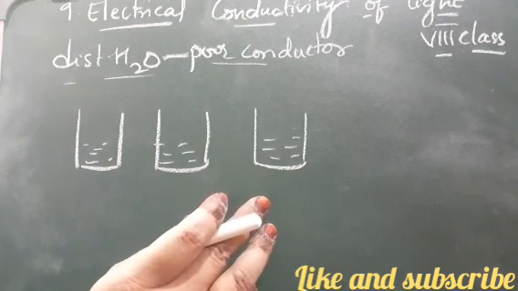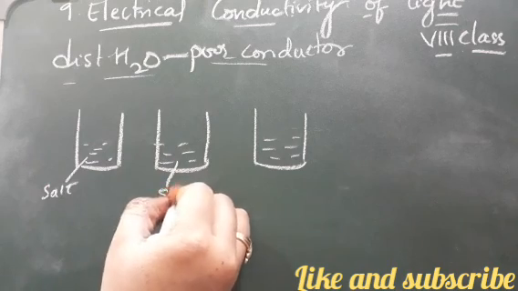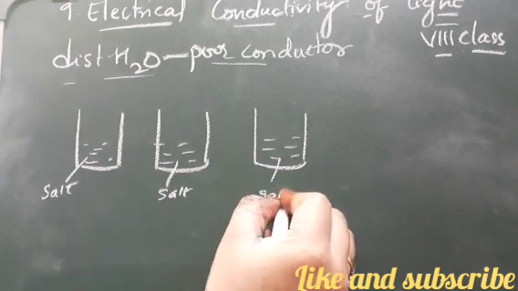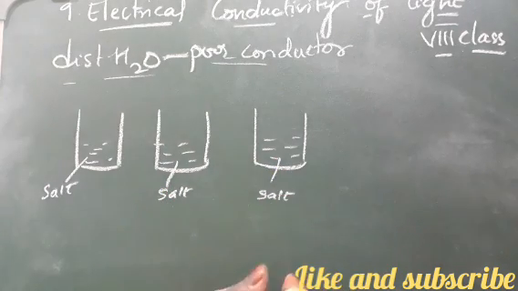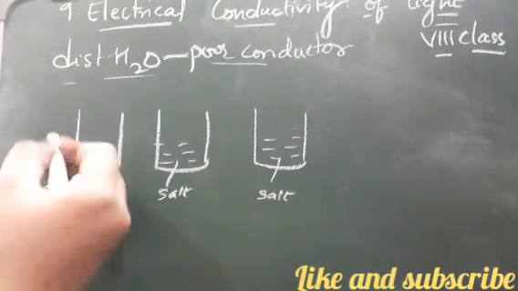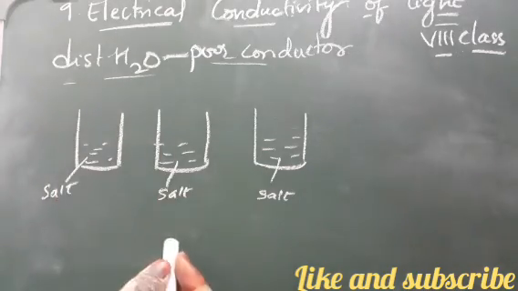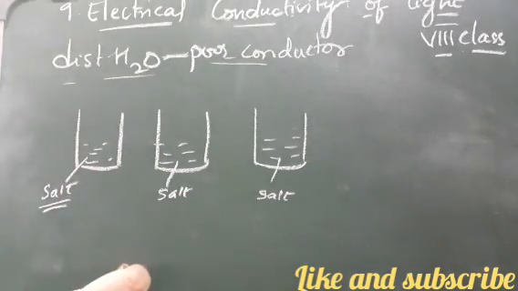Now we are going to add some amount of salt in all the containers. As I said in my previous class, salt is a good conductor because it has ions, that is Na+ and Cl-, and that helps in the conduction of electricity. When we add the salt, it becomes a good conductor. Now you can see that the current is passing through it.